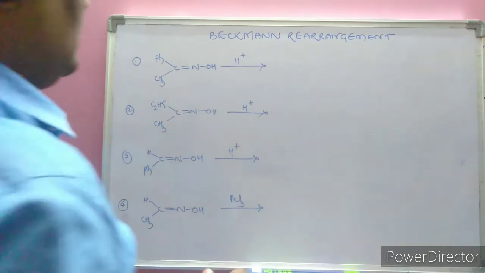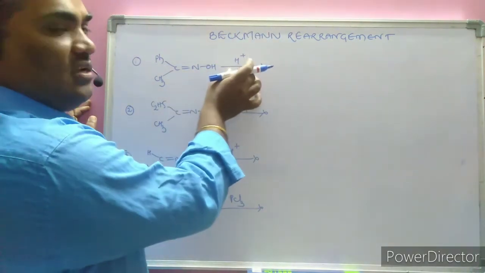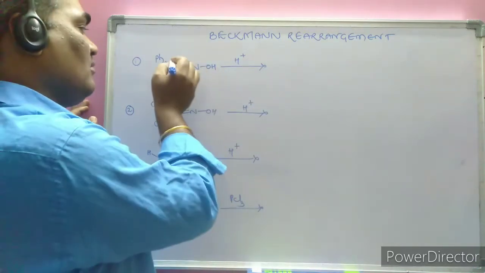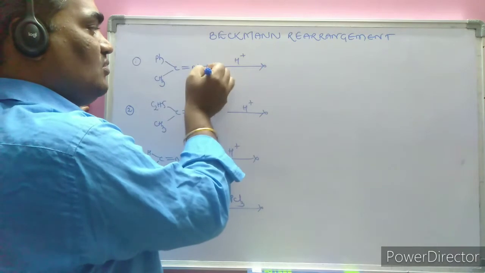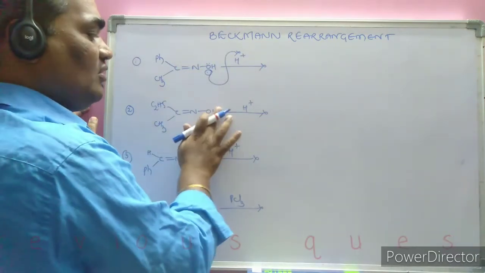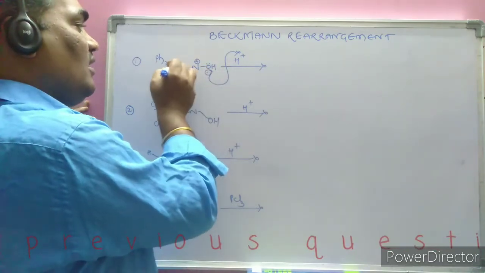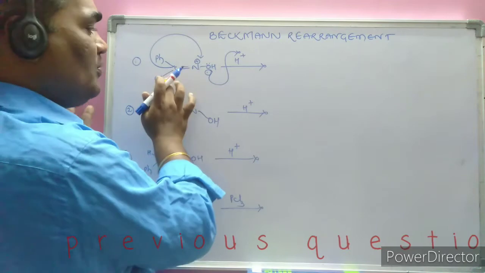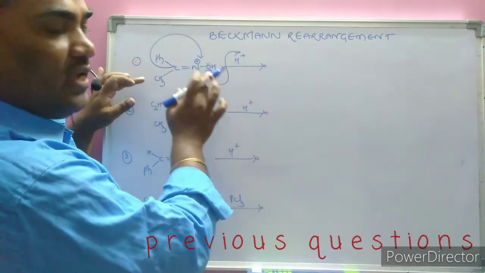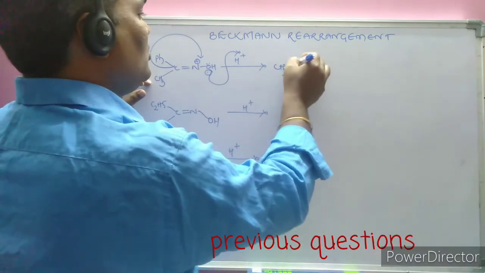Now, certain examples related to the Beckmann rearrangement reaction. Here the oxime is given and the protic acid is given. What will happen? Here H plus, oxygen carries a lone pair of electrons, and it attracts the proton. As a result, this lost its electron, hence the anti-position phenyl group gets migrated. As I mentioned earlier, it does not depend on the migrating ability of the group. It is only the transposition.